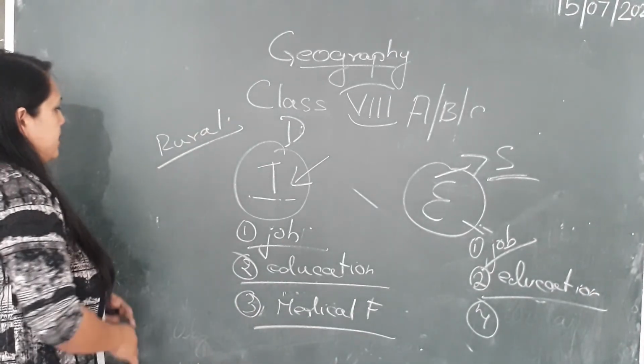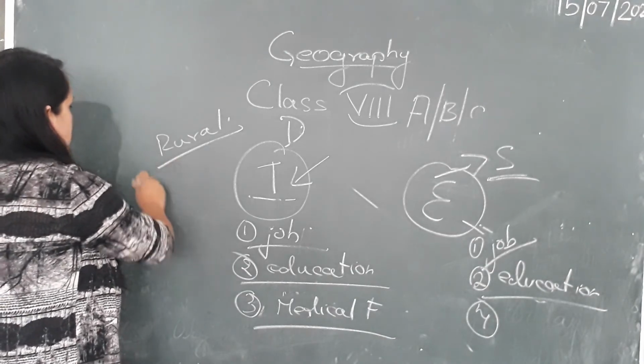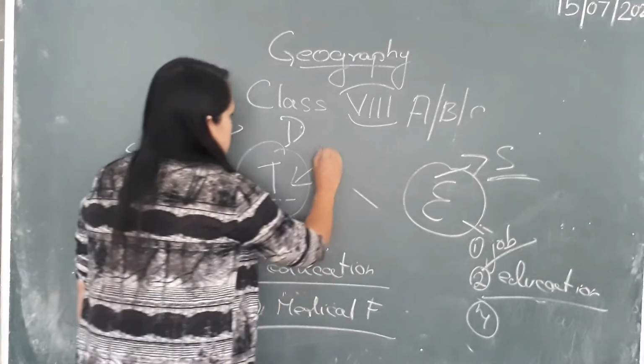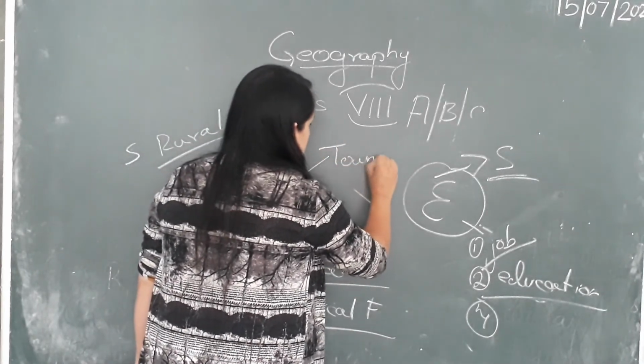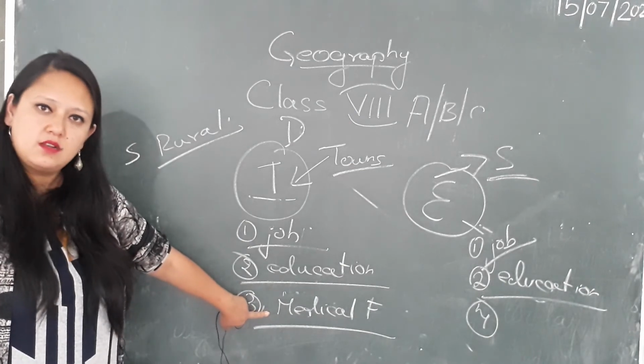So people tend to migrate from the rural areas, which is the source, to destinations, which are towns and cities, looking for better medical facilities.